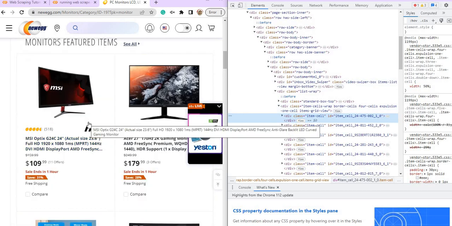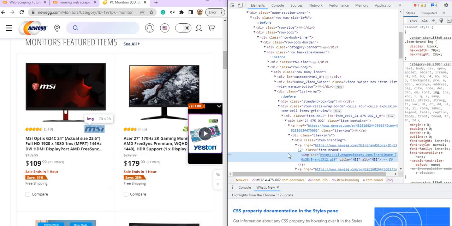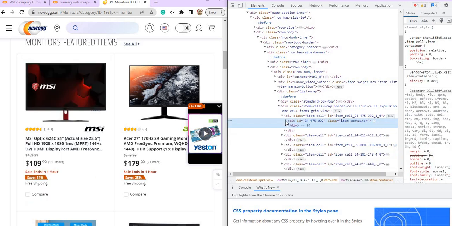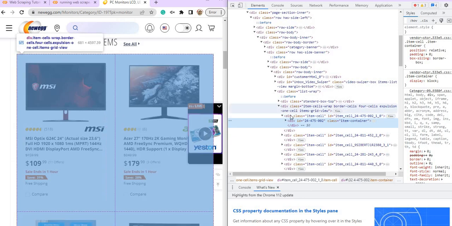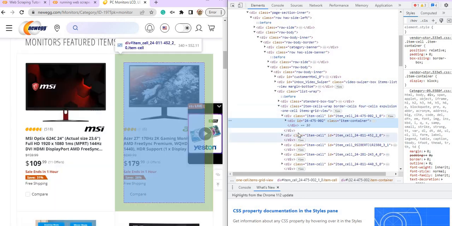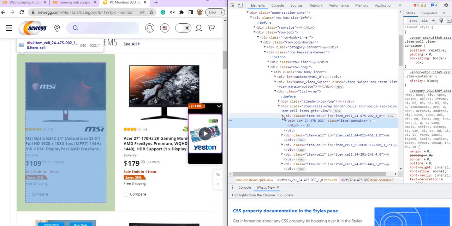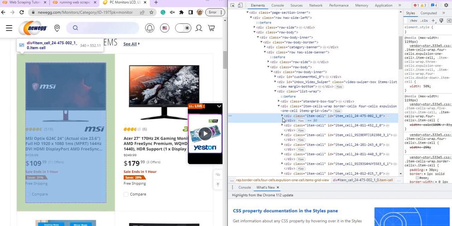So the first step ialah awak inspect dahulu inner information. Okay, kita tengok kat sini. Dan kita cuba cari outer information. So kalau tengok kat sini, item container ni boleh, tapi dia tidak cover semua. Okay, so item container ni boleh, tapi dia ada outer yang betul-betul repetitive, which is kalau tengok kat sini item cell. So kita tengok item cell ni, dia ada untuk ke 16.